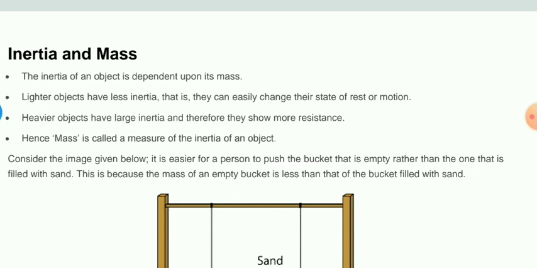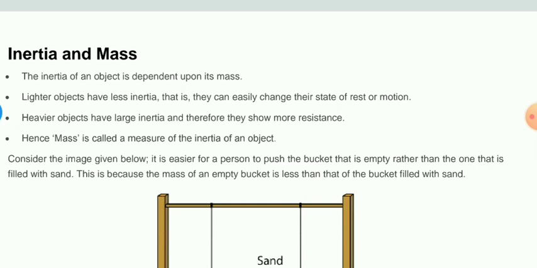So let's compare two objects, one is light, one is heavy. Okay, so the light object has less inertia, so that we can make it move with very little force. Okay, if an object is heavy, it has high inertia, or it has a high tendency to oppose any change in its state.